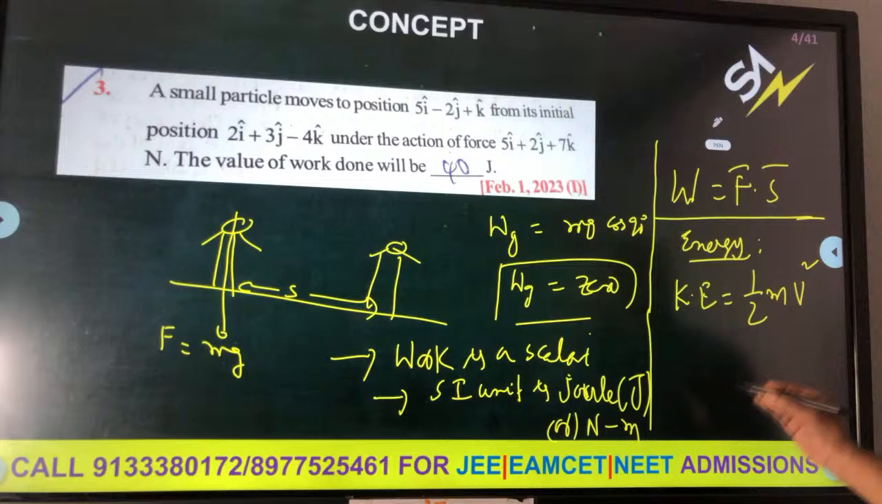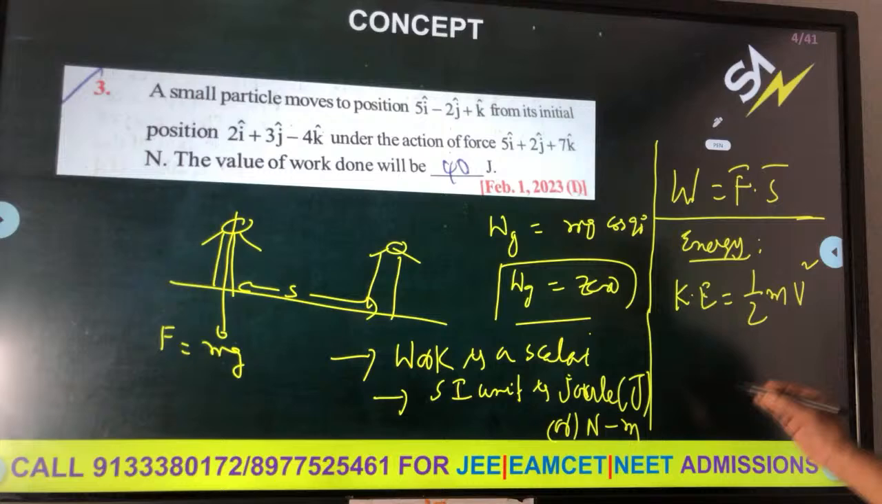Work done by a conservative force over a closed path will be zero. If it is zero, then it is called a conservative force. It doesn't depend on the path; it depends on the initial point and final point. Non-conservative forces cannot produce potential energy. Conservative forces produce potential energy.